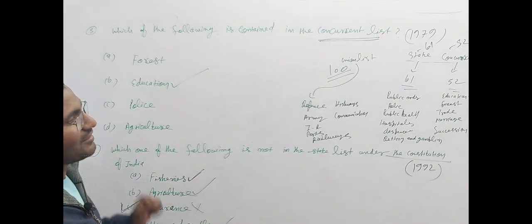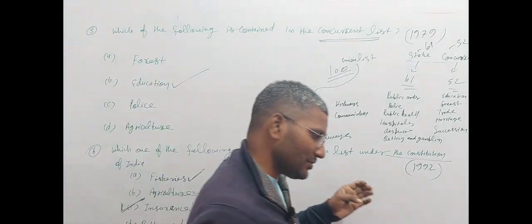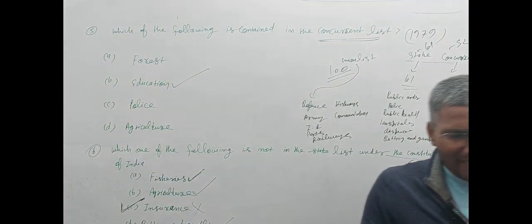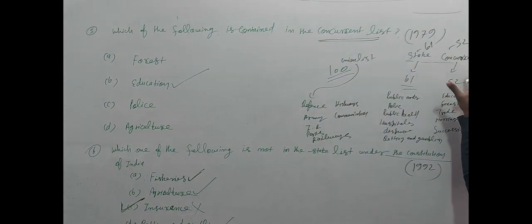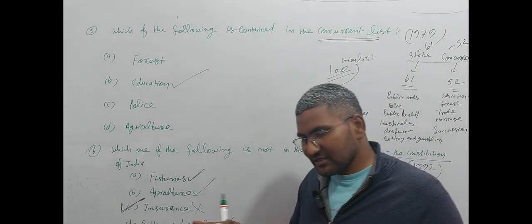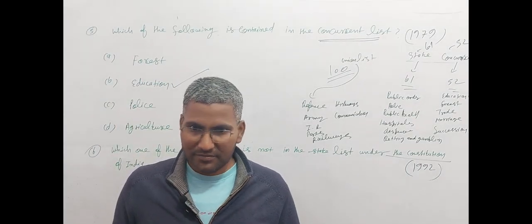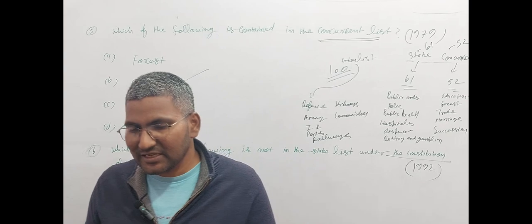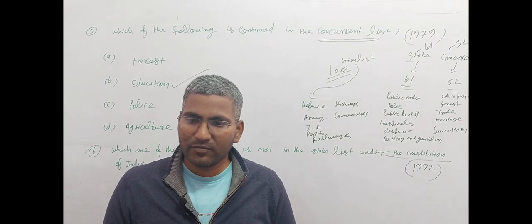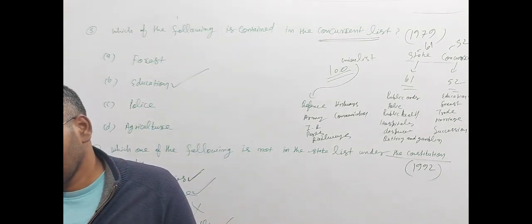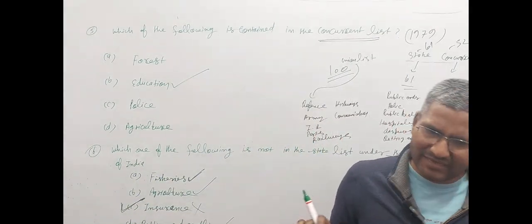Insurance comes in the union list, or it may come in the concurrent list. I am saying that of the lists given, union list, state list and concurrent list, you cannot learn all the matters. But if there is any amendment in the present time in the 3 lists, that will be important from the point of view of your examination. Are you getting it or not?